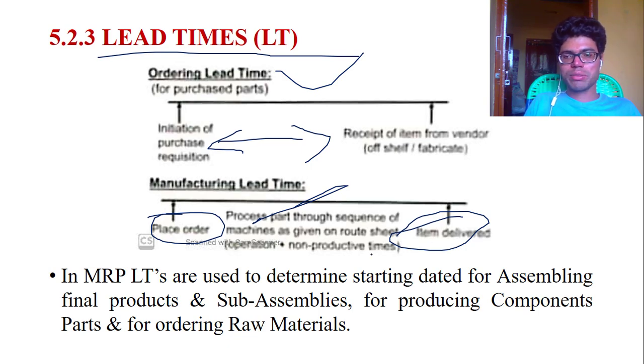After that the item can be delivered. The gap between placing the order and the item being delivered is known as manufacturing lead time.